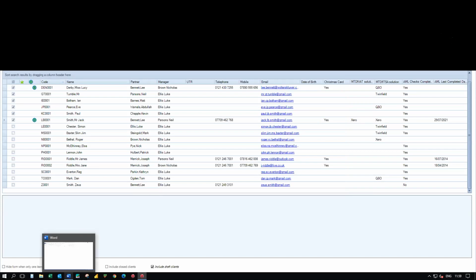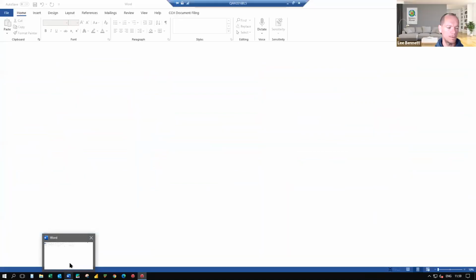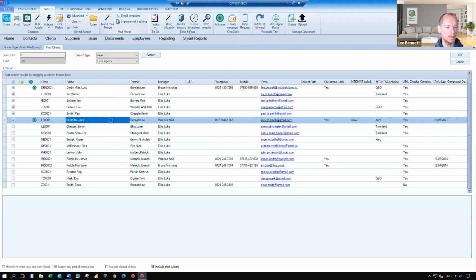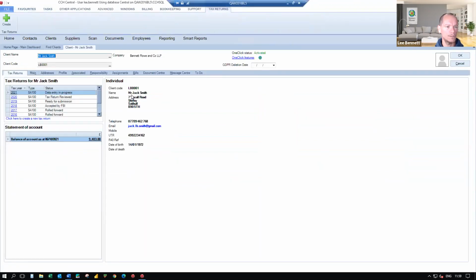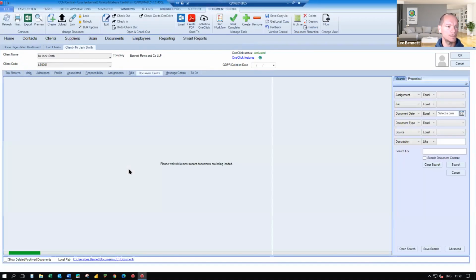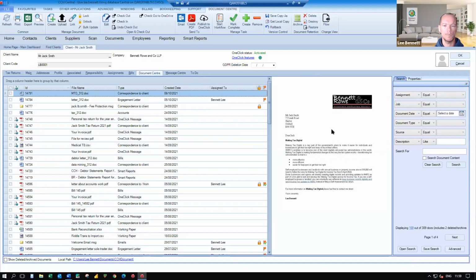And we can see there Microsoft Word starts to wake up. And you probably can't see that very clearly at your end, but it's going through all of the documents, closing each one, generating each one. And if I just go into one of my particular client records, again, I use Jack as I just happen to be highlighted on him, go to the document center in my case, and there is the MTD document along with the preview. Now that could obviously be sent again via email as an email attachment. You could send it electronically using CCH one-click. Obviously, you can just print it out and put it in your post.